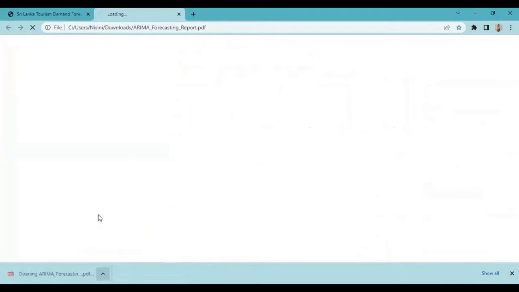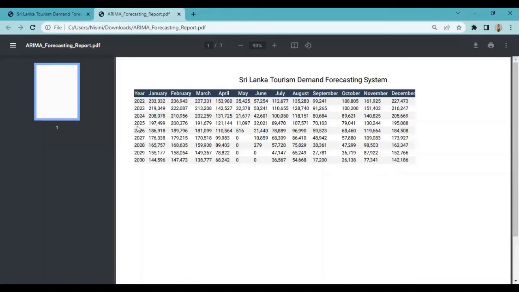When you open it, you can see the report is nicely displayed.